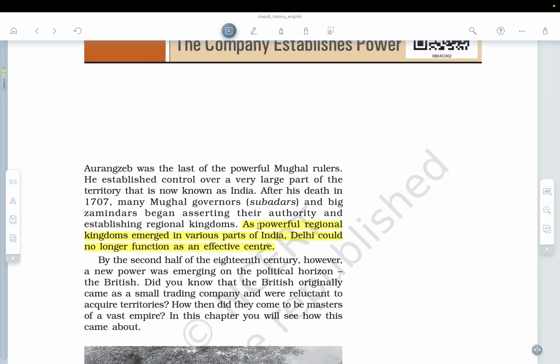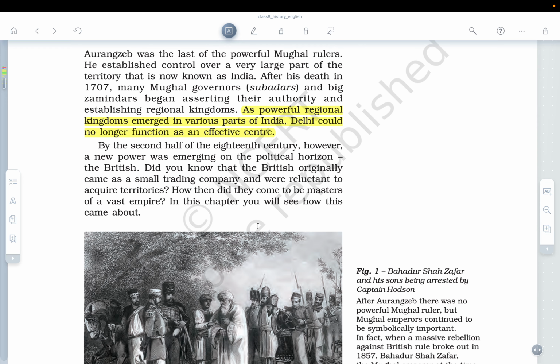Very important point. As soon as the regional powers started rising, Delhi, which was under the control of the Mughals, was not able to rule properly, and was not effective at the center. Then NCERT says that by the middle of the 18th century, however, a new power was emerging on the political horizon, that is the British.